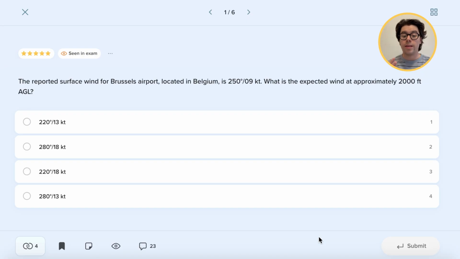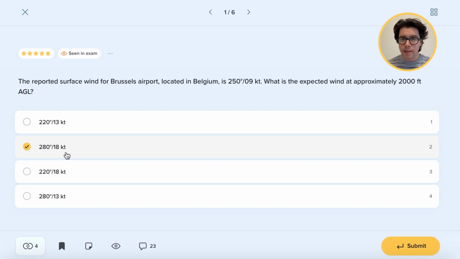So of course, when the wind is veering from 250, we're going clockwise, meaning by 30 degrees. Now the wind will be blowing from 280 degrees, and now the wind will be faster by 100%, because of course it is halved as we go down, so it needs to be double as we go up. And this means that our wind now, as we are exiting the friction level, will be 280, blowing at 18 knots.